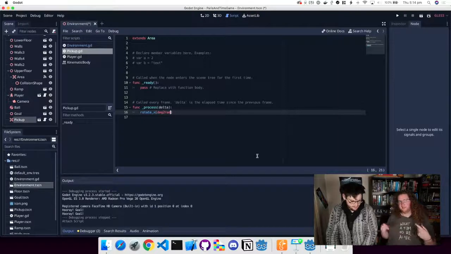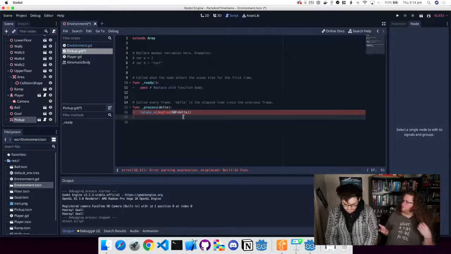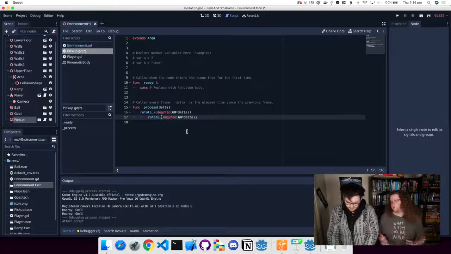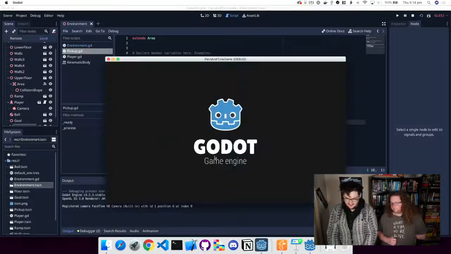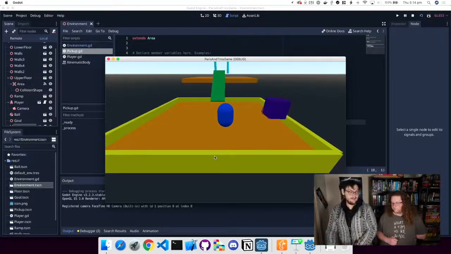Process is called literally every frame, so that'll be running at probably about, what's your screen's frame rate? 120 hertz? 120, yeah. So it'll be called 120 times a second, give or take. Yeah, and rotate on the Y as well. I'm going to run that, and now our cube will rotate like a proper video game power-up. You could make the same body entered signal send to that to pick it up as well.